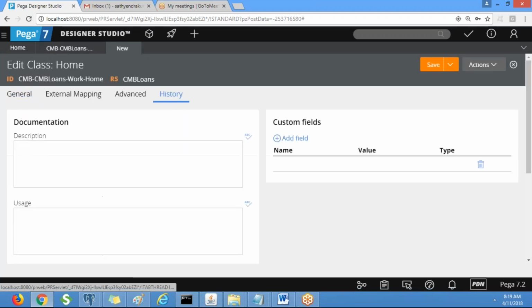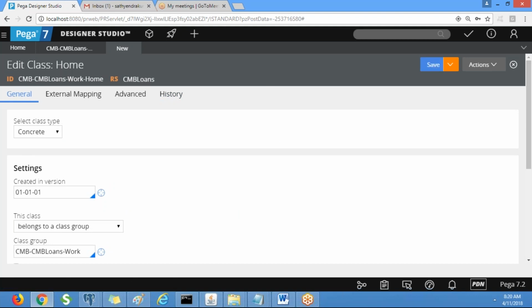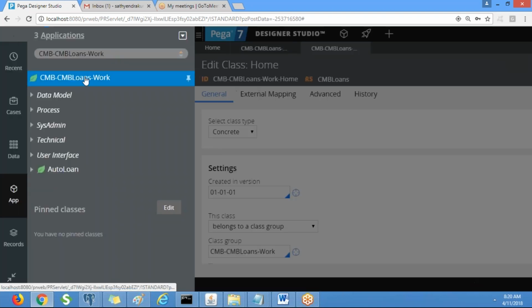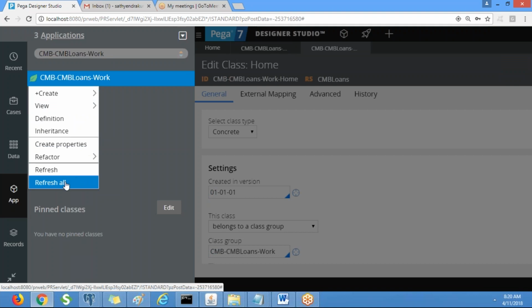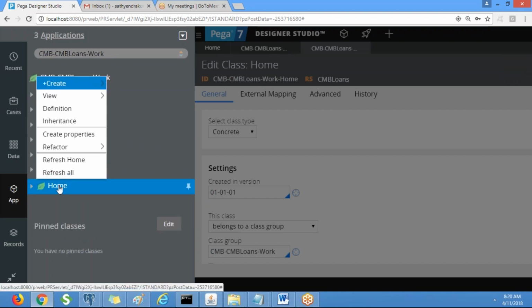So now go to the history. Okay, that's it. Save it. Next. So we need to create equity loan and mortgage loan. So which are comes under home class. Okay. So you can right click on the home and create classes. Okay.